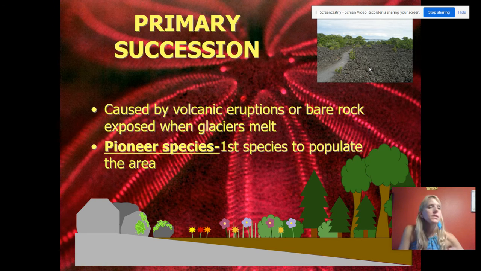One gives out carbon dioxide. The algae does. What else? Oh, the fungus gives out oxygen. Yeah, the algae takes in carbon dioxide because it's plant-like, does photosynthesis, and gives off oxygen. The fungus is heterotrophic, and then it gives off carbon dioxide, and then they live together. So they live mutualistically. They both benefit. And it is the first species, pioneer species, to come live on that rock.